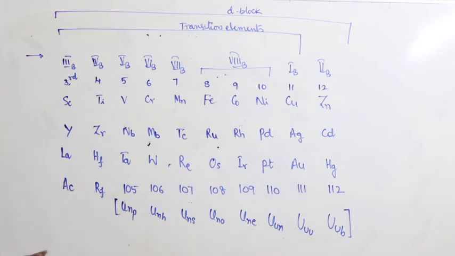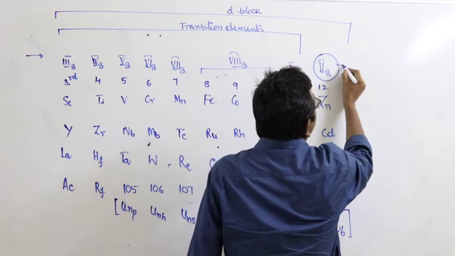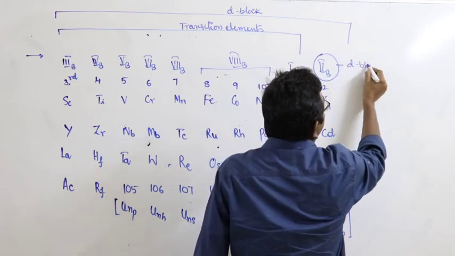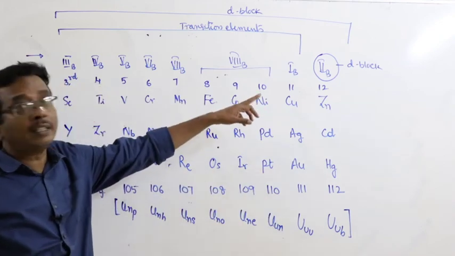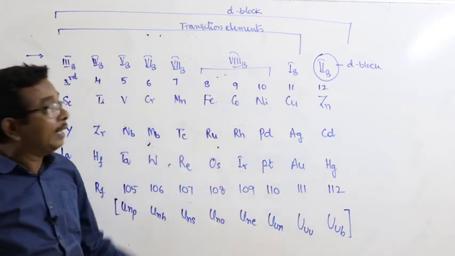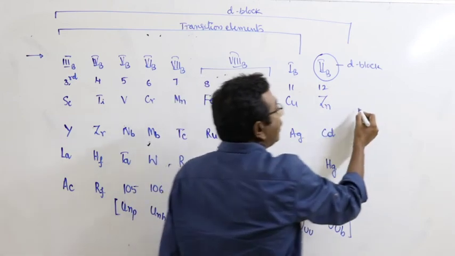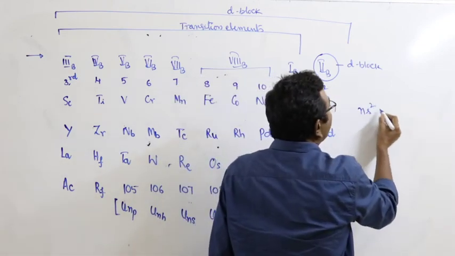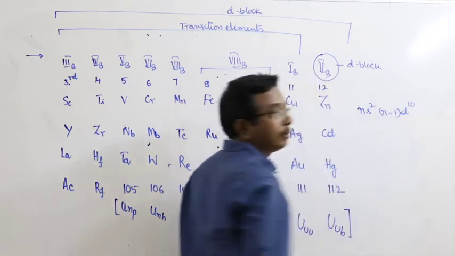Transition elements means what? Here the second B group elements are represented as only D block elements. They are not represented as transition elements. Why? Here, the general electronic configuration of second B group elements is ns2 (n-1)d10.